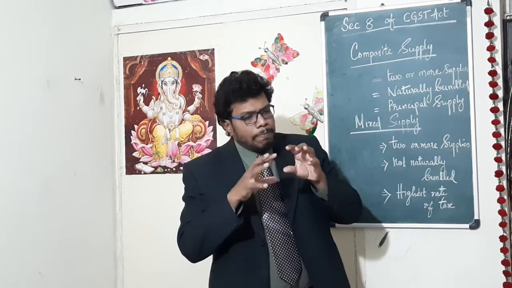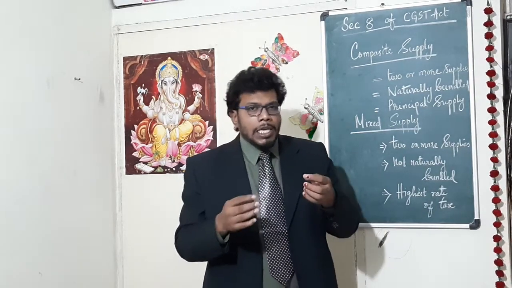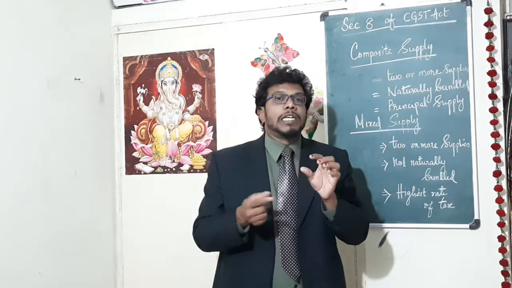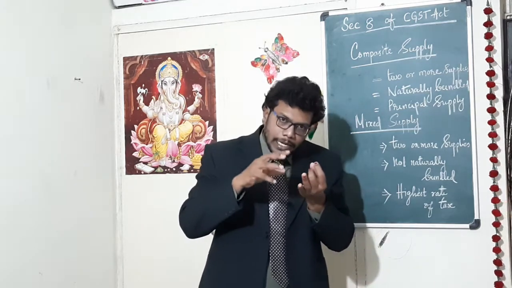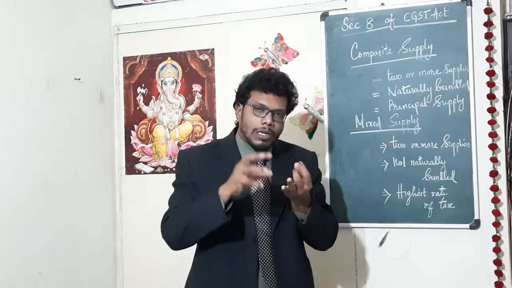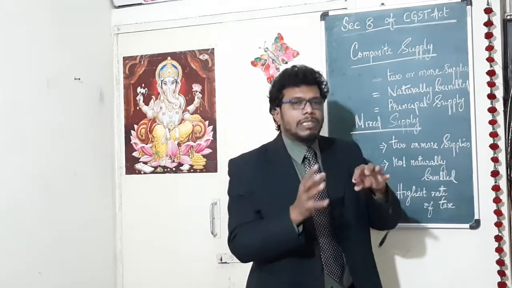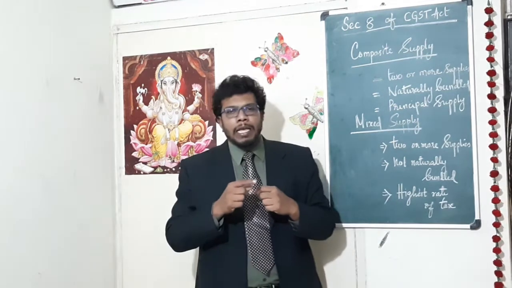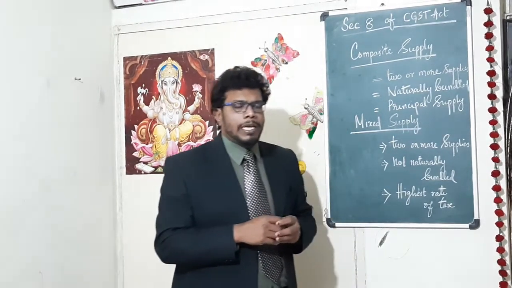So these are the bundled services. Whenever you buy a mobile, the charger is coming. So which rate has to be applied? Mobile is the principal supply. These accessories, the earphone and the charger, are lying along with the products. So the rate applicable for the mobile has to be levied. This is what we call a composite supply.